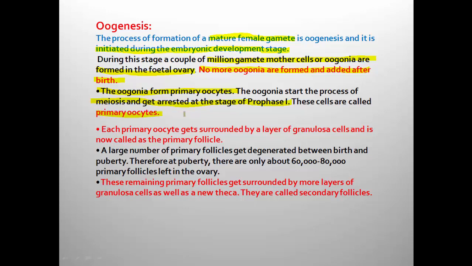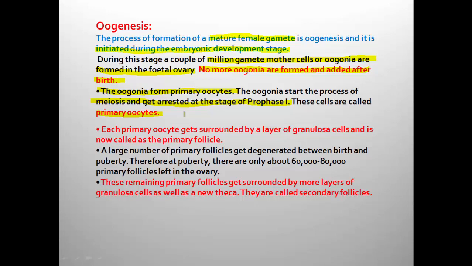Then the question is, how to define primary oocyte? It is the oogonium which has entered into meiosis and arrested at the stage of prophase 1. That means the meiosis division is not completed.